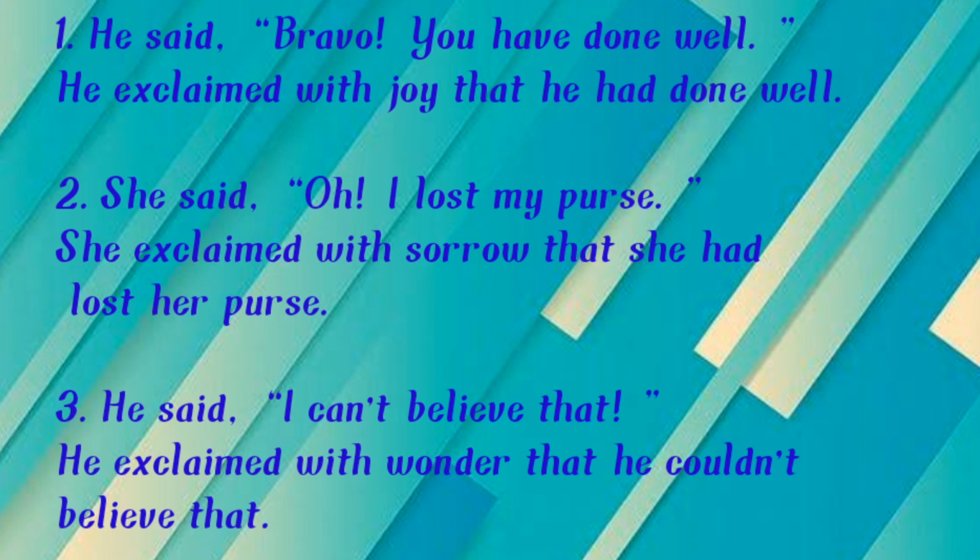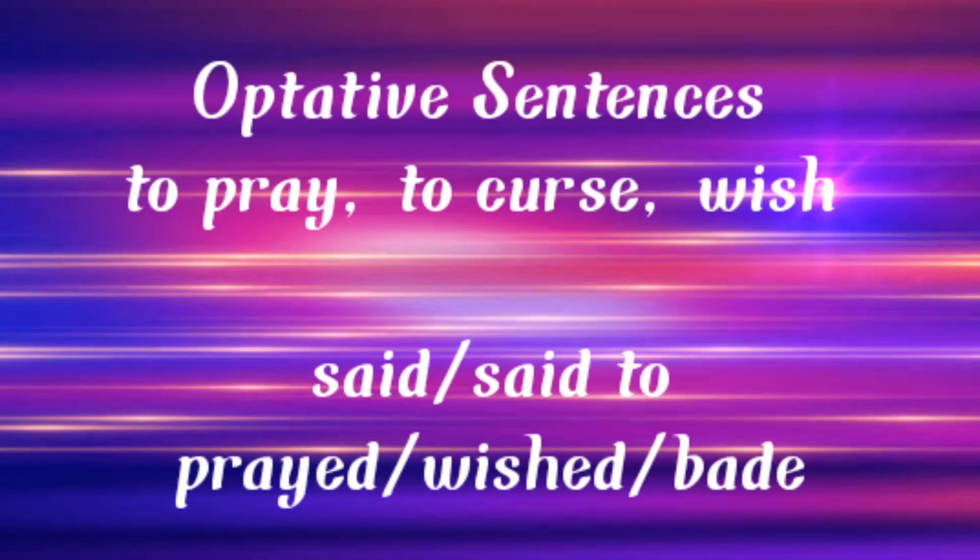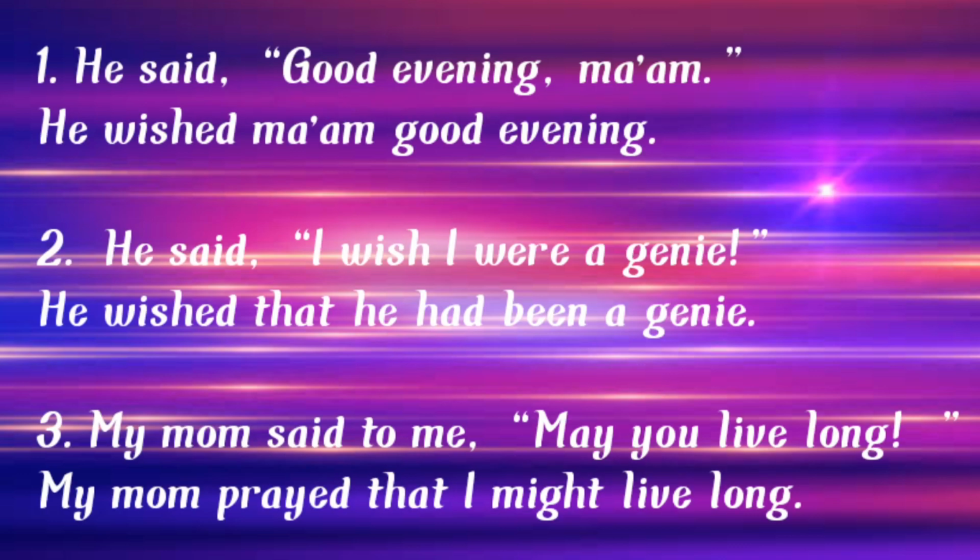Next type of sentences are optative sentences, which we use to pray, to curse, or to wish. And in this, reporting verb said or said to changes into prayed, wished, or bade. The word bade we use to say good night, goodbye, or farewell to someone. Let's see some examples. He said, "Good evening, ma'am." He wished ma'am good evening. Next is, he said, "I wish I were a genie." He wished that he had been a genie.